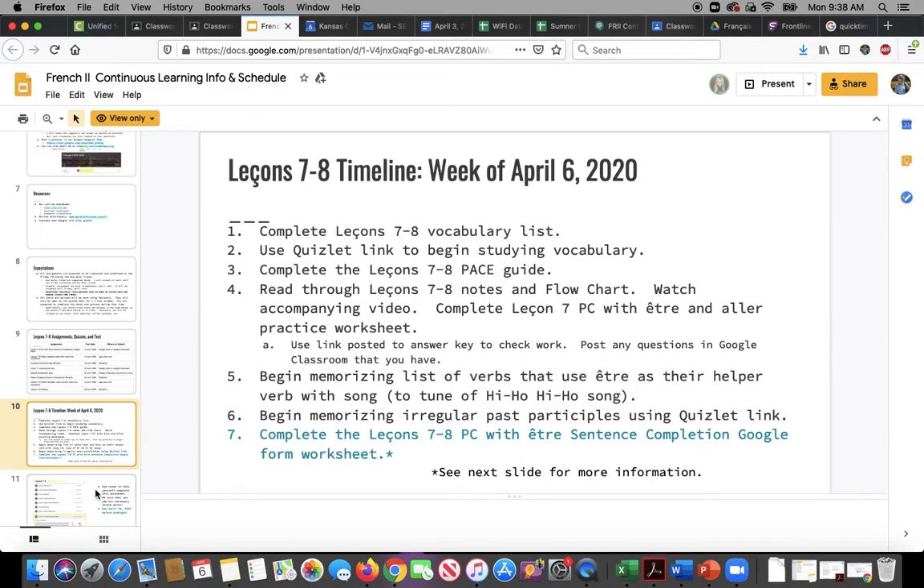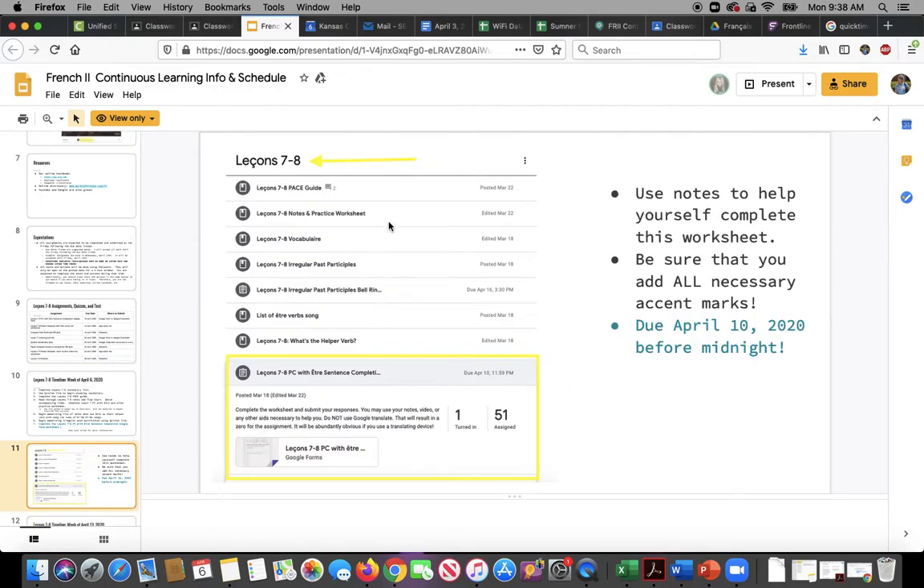And so if you go to your lessons 7 and 8 and scroll down to the lessons 7 and 8 passé composé with être sentence completion, you will click on the Google form and complete that. This due date, April 10th, is really a recommendation per district guidelines. Everything that's assigned on Monday is not due until Friday at midnight, but this maybe will help you keep a timeline for yourself.